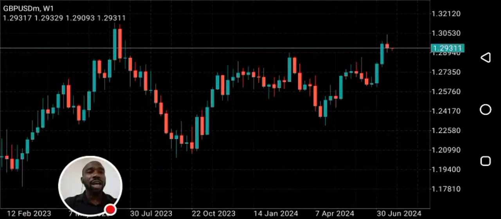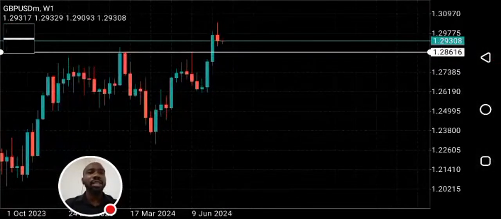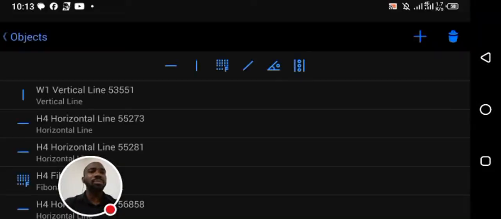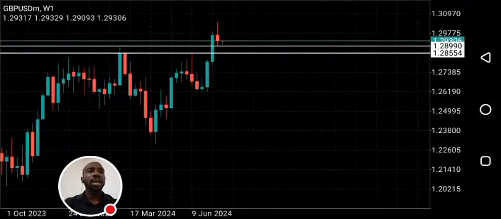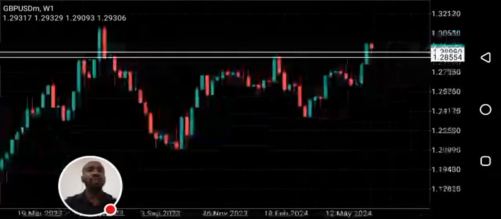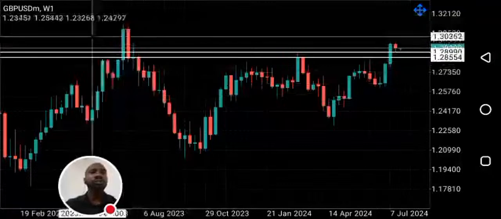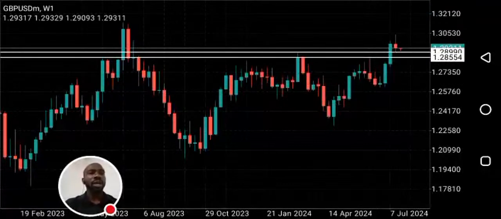So what played out last week? What they did last week was to clear liquidity that was residing at these previous highs, these old highs. Also, after the formation of this candle on the weekly time frame, there was a fair value gap that was created after the formation of this bearish candle.